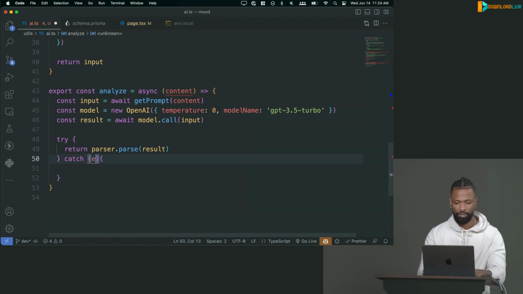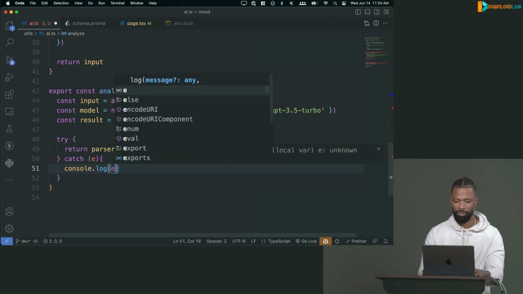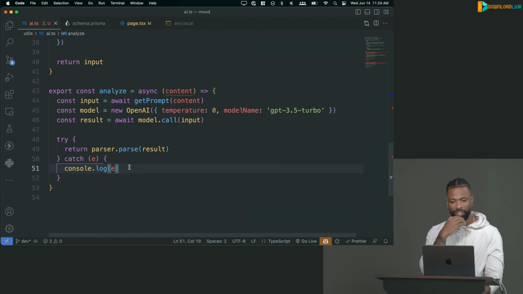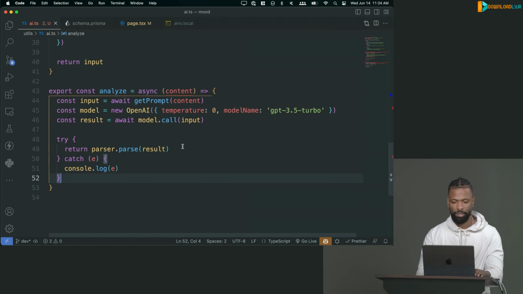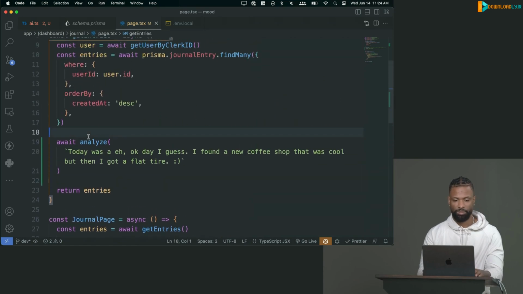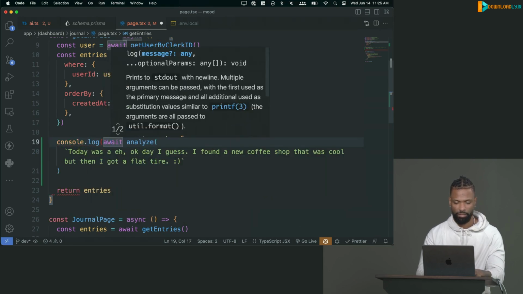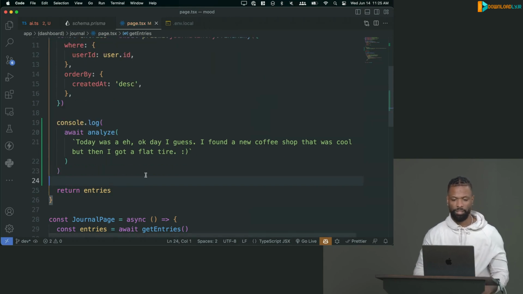And if we get an error, we'll log it so you can see it. This is the one time I actually do want it to show an error, and watch, it won't, because I want it now. So we'll do that. And then the last thing we'll do is run it right quick so we can see it. But I also just want to start moving this stuff out of the server-side call that I'm doing on the server component and bringing it to the actual place where we're going to be using it. But yeah, we can log the result of this right quick just as a sanity check. So I'm just going to do the log over here. Just going to log this whole await thing. Gotta love async await.